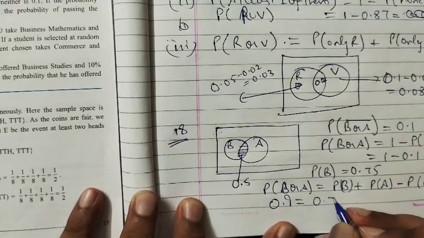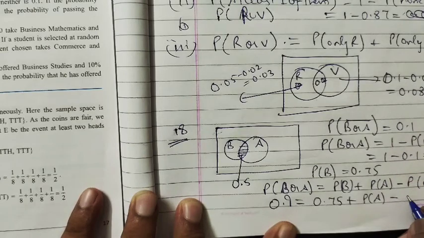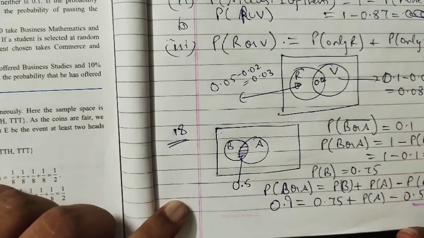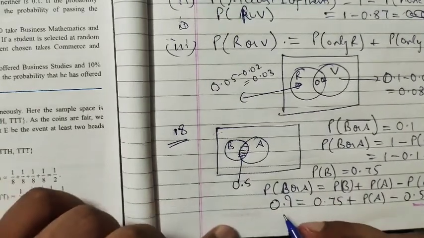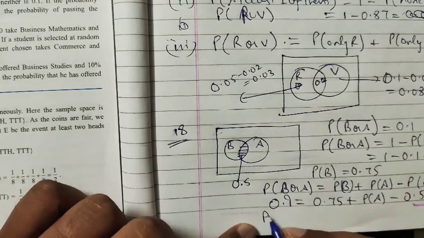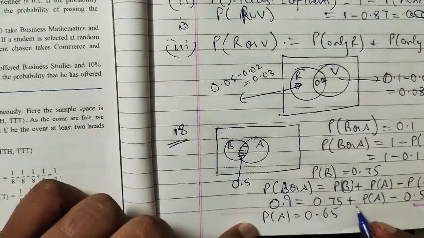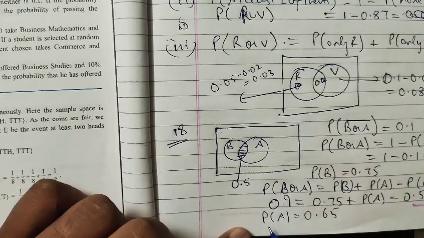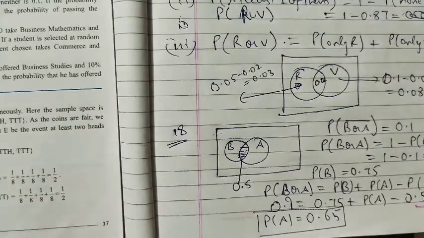The probability of B is 0.75 plus the probability of A we have to determine, minus 0.5, which is given here, the probability of B intersection A. On simplifying this, we will get the probability of A is equal to 0.65. This is 0.25. Okay, 0.9 minus 0.25 is 0.65. So this is our answer to the 18th question.